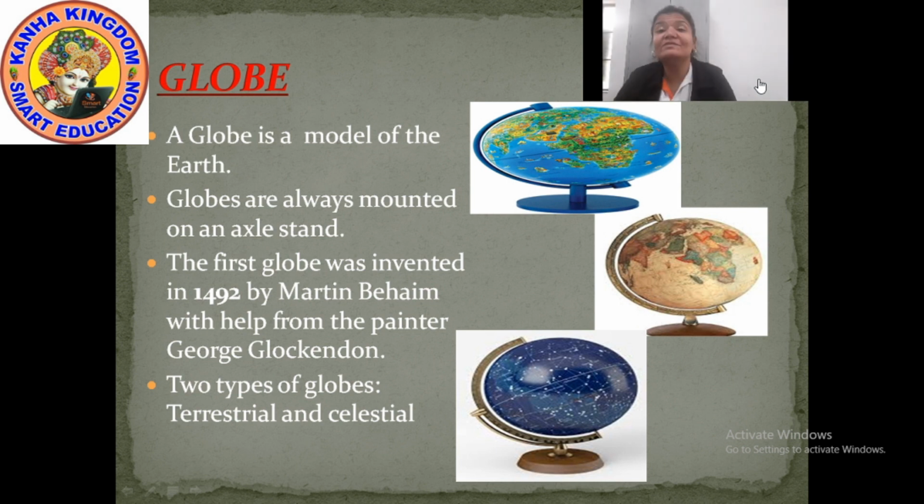So whenever you talk about globes with someone, you can say that there are two more types of globes besides the one which we use in school, that is the terrestrial globe and the celestial globe. Terrestrial globe shows you the land masses and water bodies, and the celestial globe shows you the apparent position of the stars in the sky.